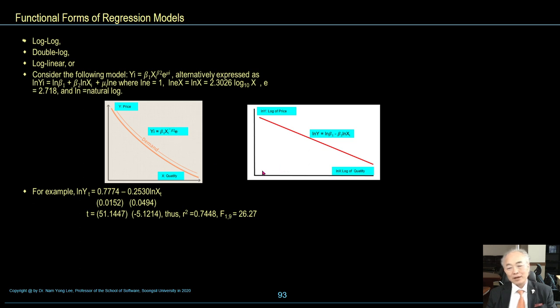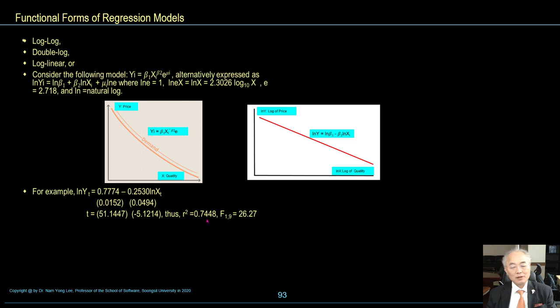On the other hand, log and log model, natural log y is equal to natural log beta 1 minus beta 2 natural log xi. For example, natural log yi is equal to 0.7774 minus 0.253 natural log xi.